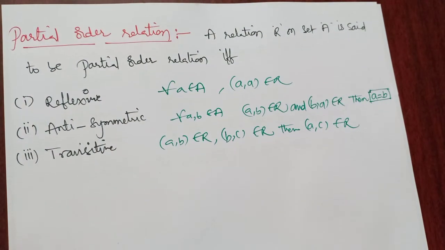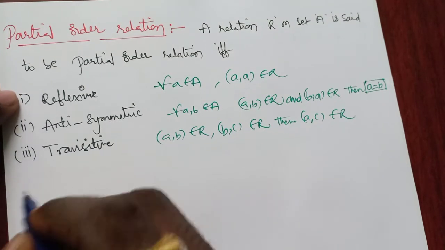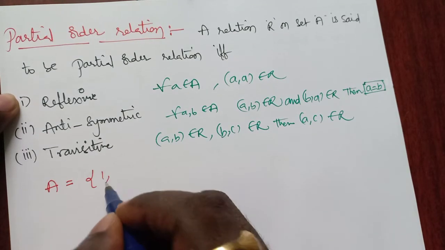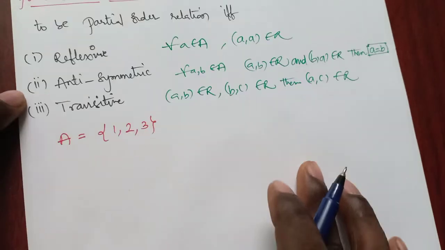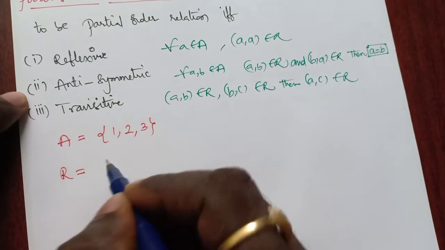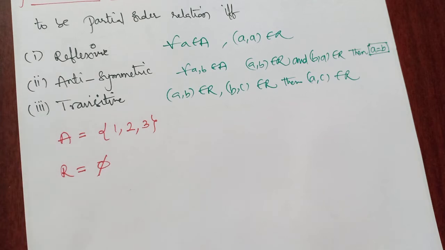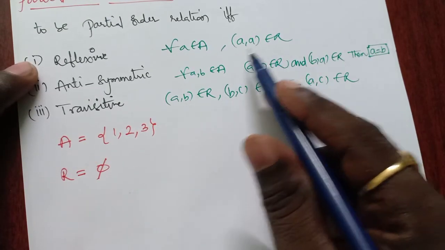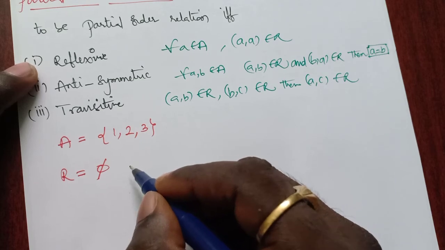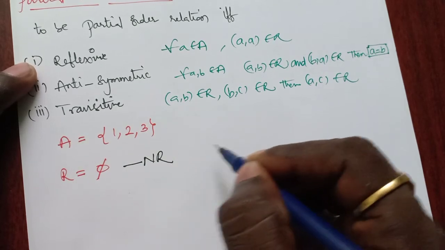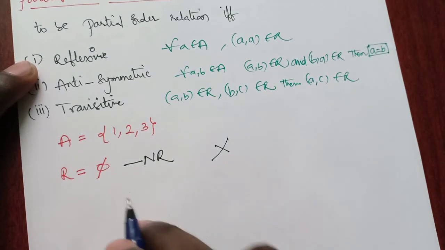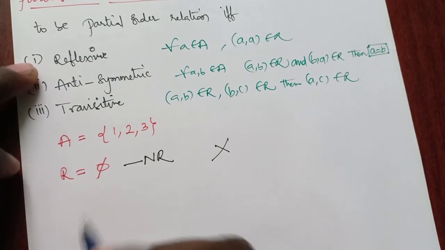Okay, now coming to the examples. Suppose A is a set having the elements 1, 2, 3. Now coming to the relations, the first one is phi, the empty set. Clearly the empty set is not reflexive. Why? Because it doesn't contain any ordered pairs like A comma A. So it is not a reflexive relation, and if it is not reflexive, it is not a partial order. So phi is not a partial order relation.